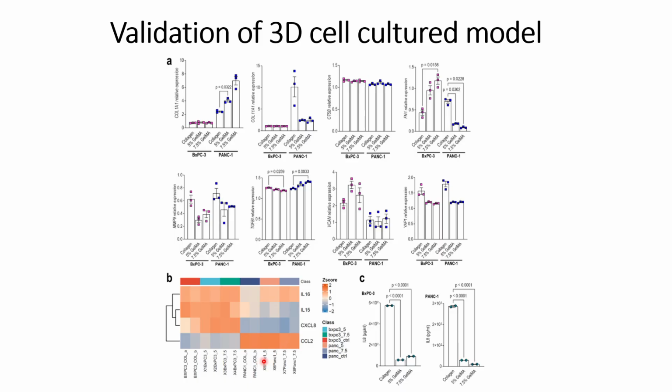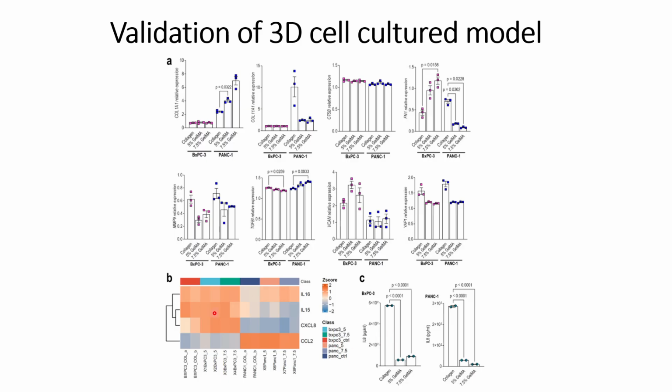Thereafter, they also see a similar trend for IL-8. The IL-8 results are presented separately in panel C, where we can see this for the collagen and for BxPC3 and also for PANC-1. For the collagen conditions, the expression level of IL-8 is higher, but the expression level in the 3D cultured GelMa based hydrogel is low for both BxPC3 and PANC-1. And IL-8 is also known as a cytokine that helps in pancreatic cancer progression.